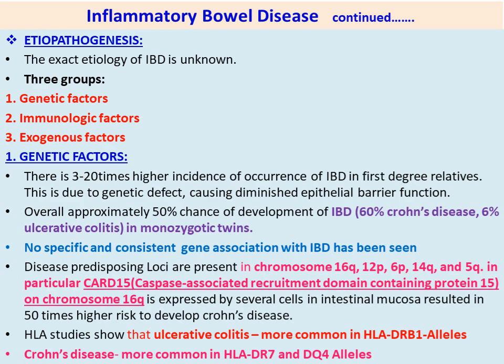Then Crohn's disease is more common with HLA DR7 and DQ4 alleles. Alleles means genes. So these genes are involved in Crohn's disease, HLA DR7 and DQ4, whereas for ulcerative colitis the gene involved is HLA DRB1.